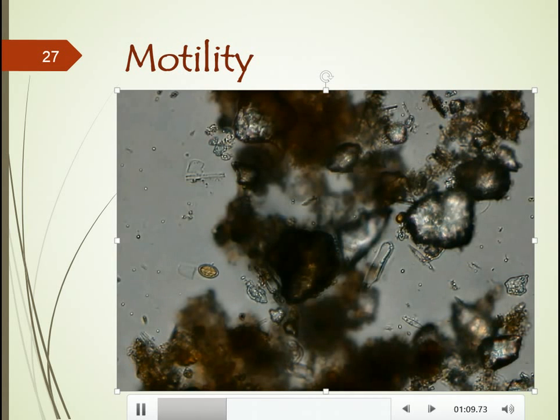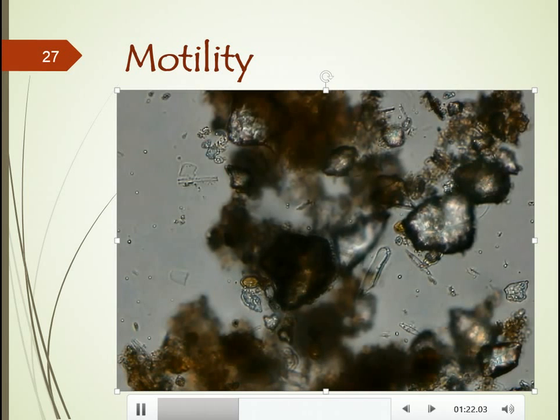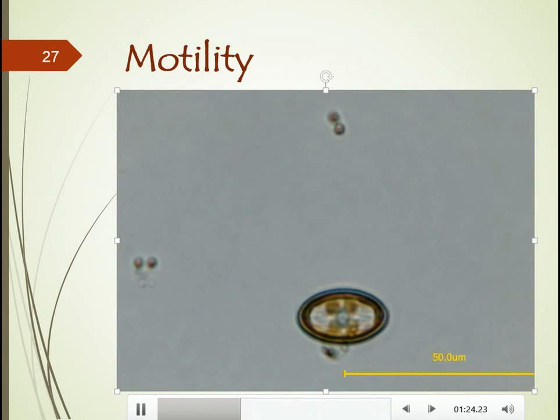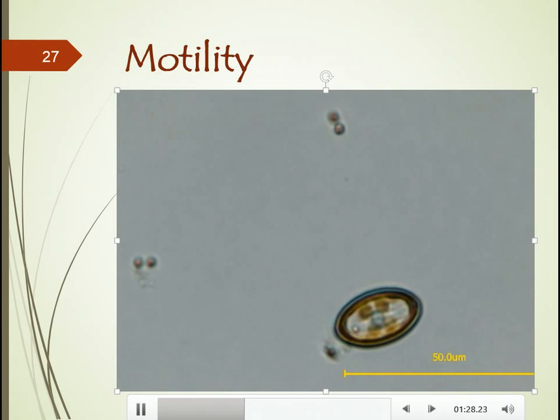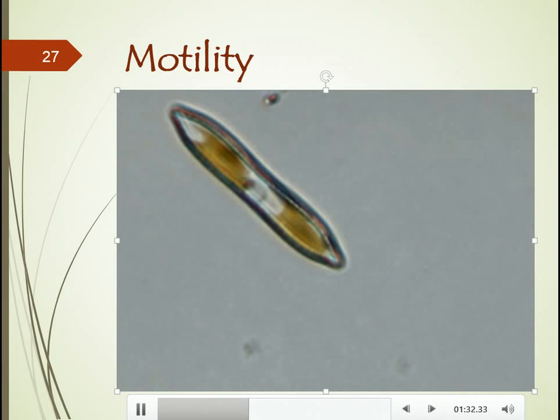Diatoms are very geometric. They don't have flagella, but they move very fast. They tend to have pores at the apex, that means at the ends of their cells. And they are basically able to have water enter one pore and secrete it out the other end in the opposite pore. And this allows them to glide along a surface.